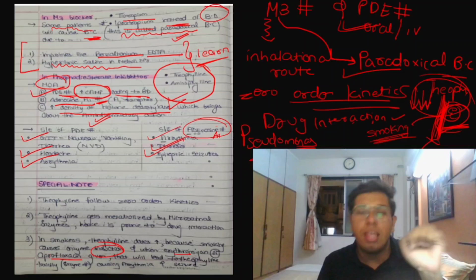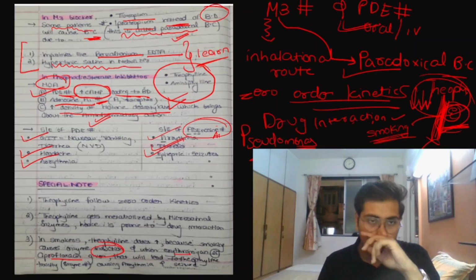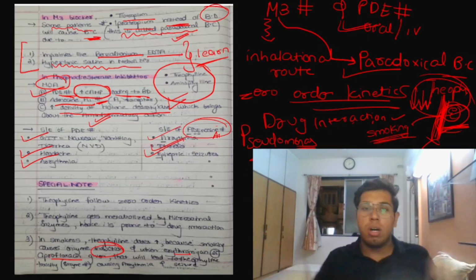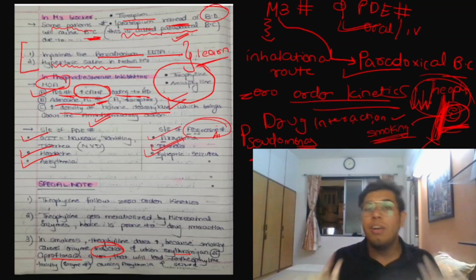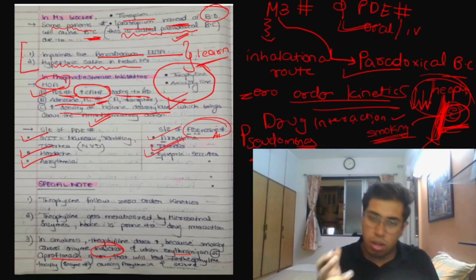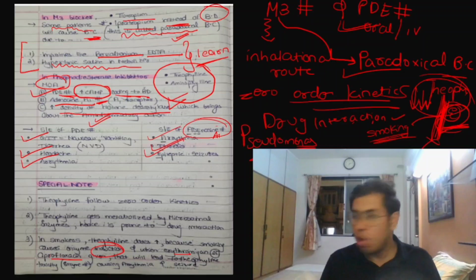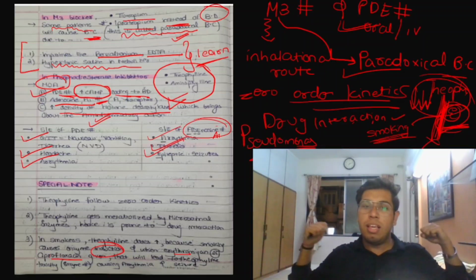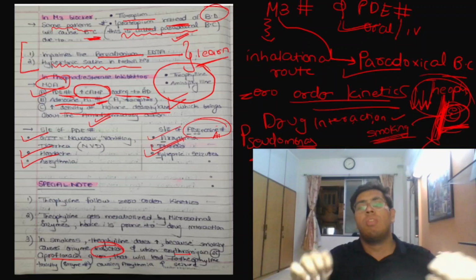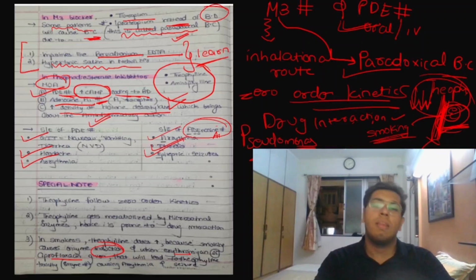If they are reducing the enzyme which is metabolizing the theophylline, theophylline will be stronger, because it's not being metabolized. Why? Because erythromycin and ciprofloxacin, which are enzyme inhibitors, are already destroying the enzymes. So now theophylline is there in much more quantity in the body.